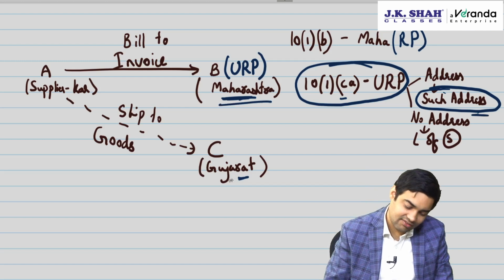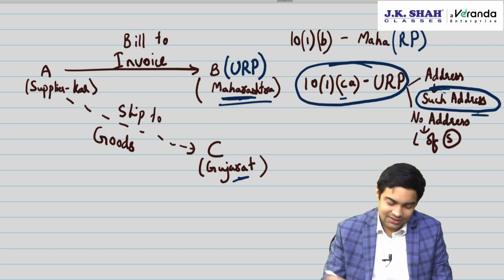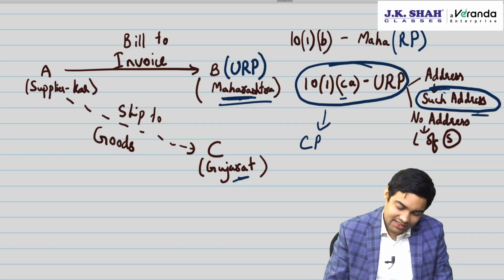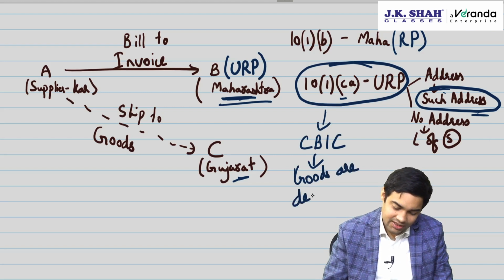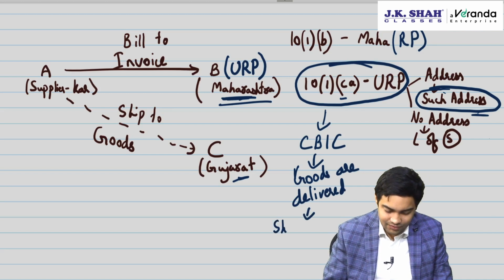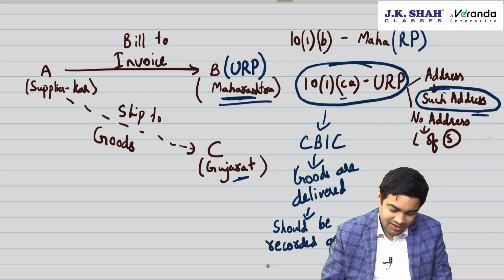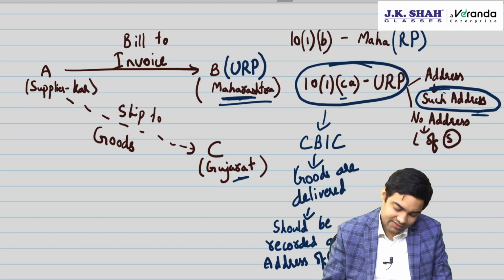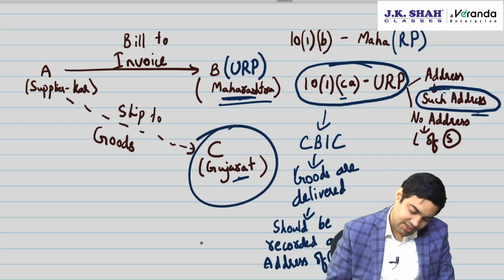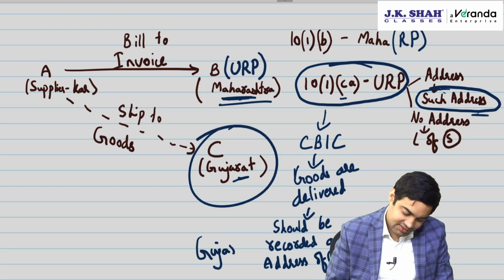Now two addresses are available. Which one to use? CBIC has clarified that wherever the goods are delivered, that should be recorded as address of delivery, and that should be recorded as address of recipient. So the place of supply will be Gujarat.